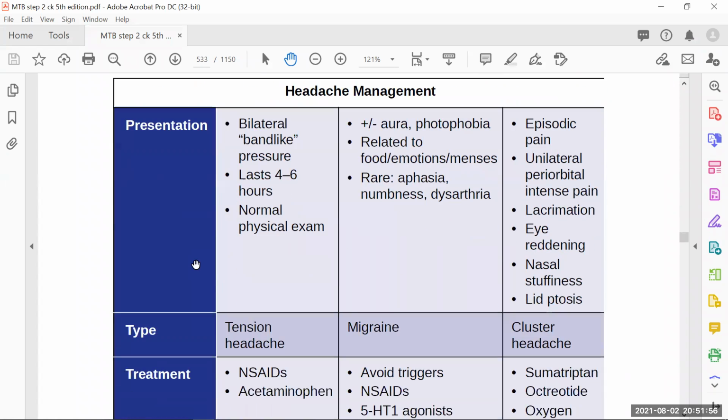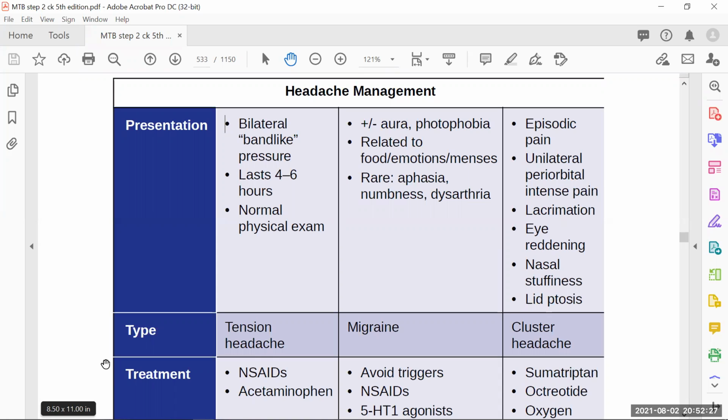Okay, so actually we have to cover all these three because all three are very important. But from a recall point of view, you can only see the recall of tension headache and migraine. But you should know all three types of headaches very well, because the presentation is very clear and we should know how to make a diagnosis. So first of all, we have the headache called tension headache. The patient will always give you a history of bilateral band-like pressure. He will say that I have this band-like pain in my forehead.